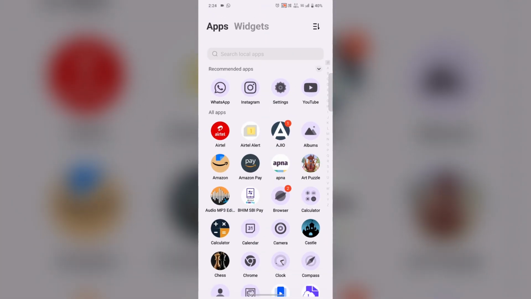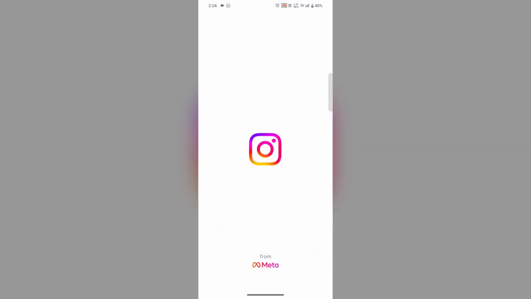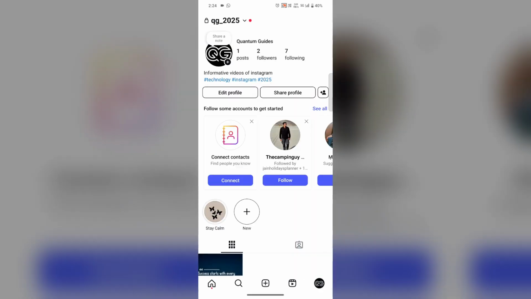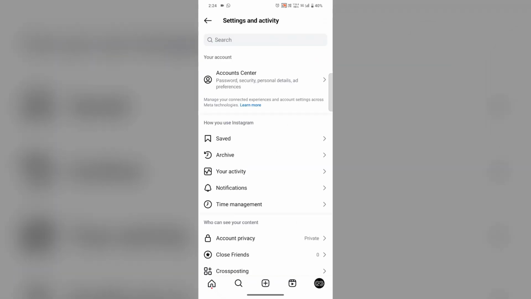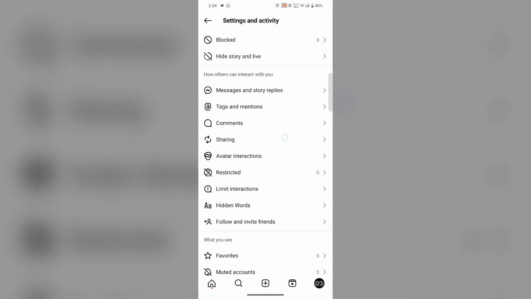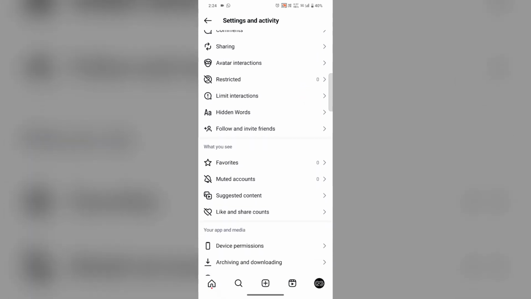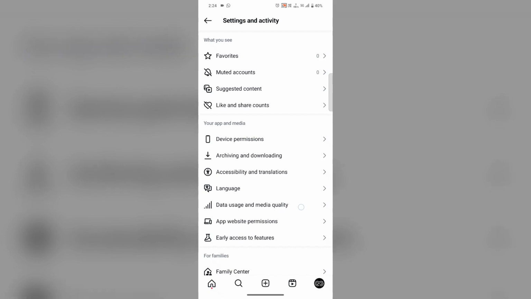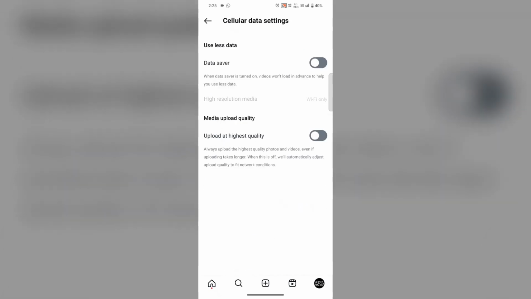For this, open the Instagram app, tap on your profile icon in the lower right corner, then on the three horizontal lines in the upper right corner, scroll down. Under your app and media section, you will find data usage and media quality. Tap on this. Here, toggle on the upload at highest quality option.